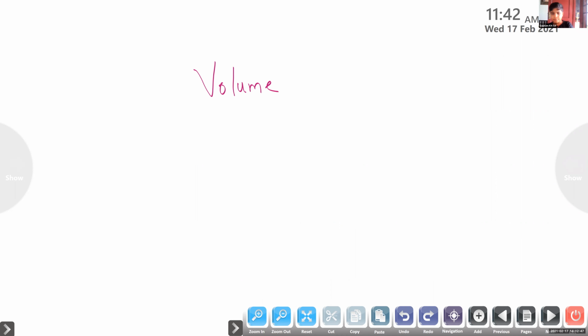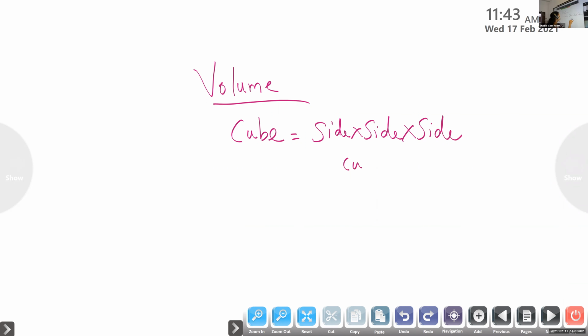The volume of a cube: S into S into S. That means side into side into side. Here, children, the unit is cubic, so we write cubic units, cu. unit or cm cubed. In a cube, we know all sides are equal, that's why we are writing side into side into side.